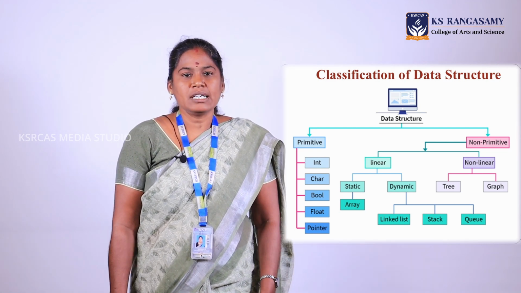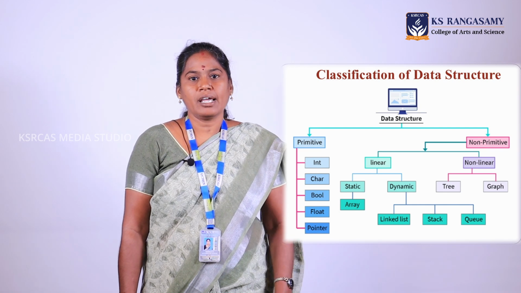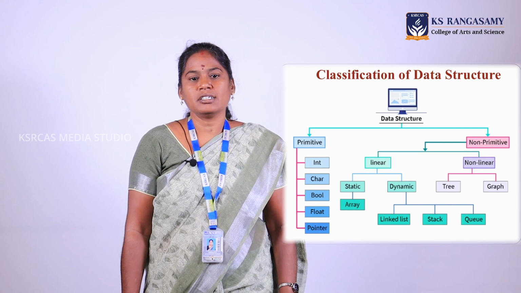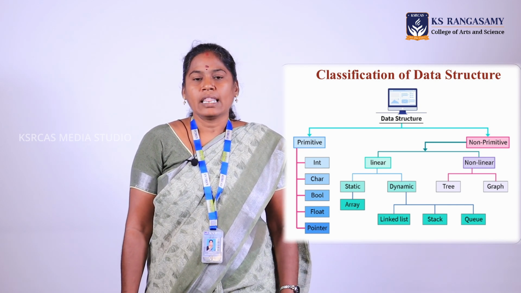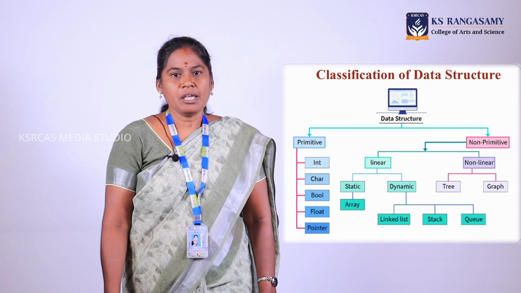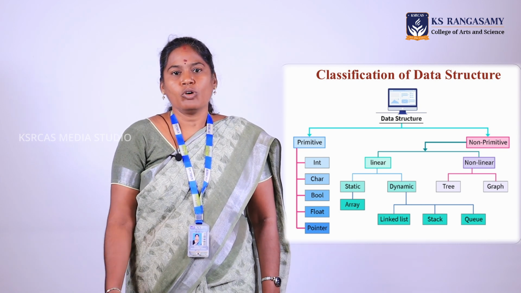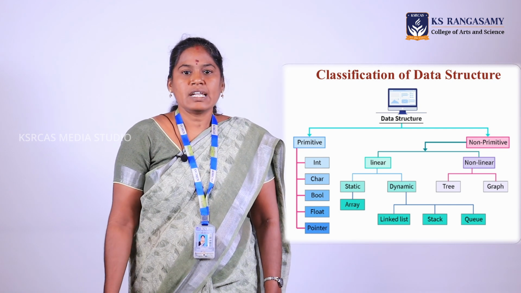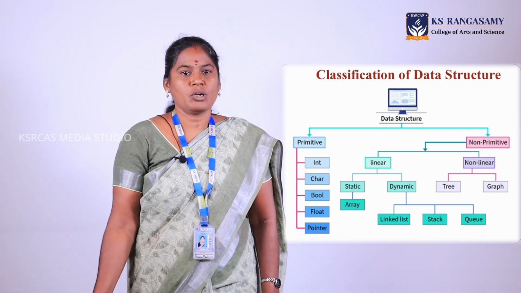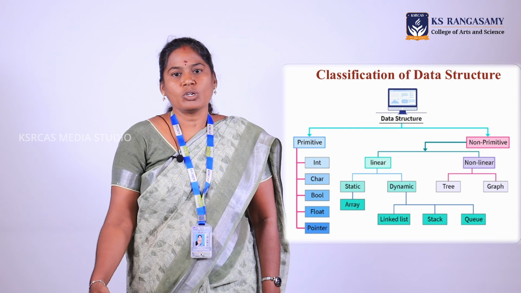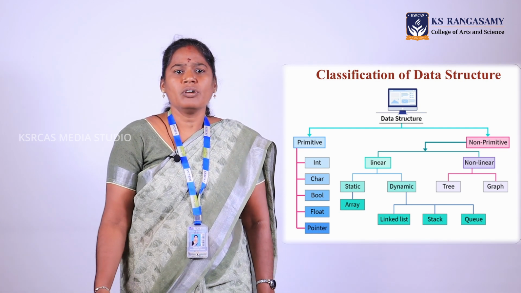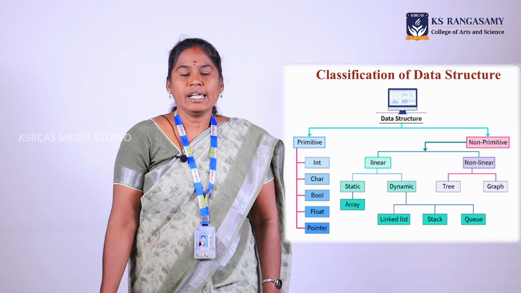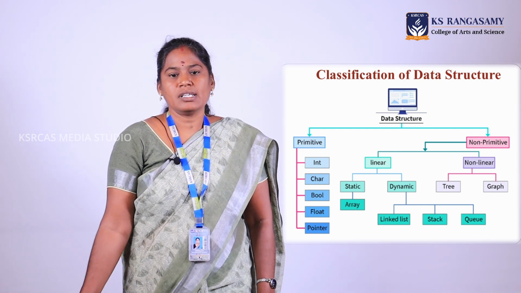Primitive is nothing but the basic or built-in data types, for example integer, character, float, boolean, then string. These are the data types which come under primitive, whereas a non-primitive is again classified into linear and non-linear. Linear is where the data will be stored in a sequence, and non-linear is not in order. Linear is again split into static as well as dynamic.